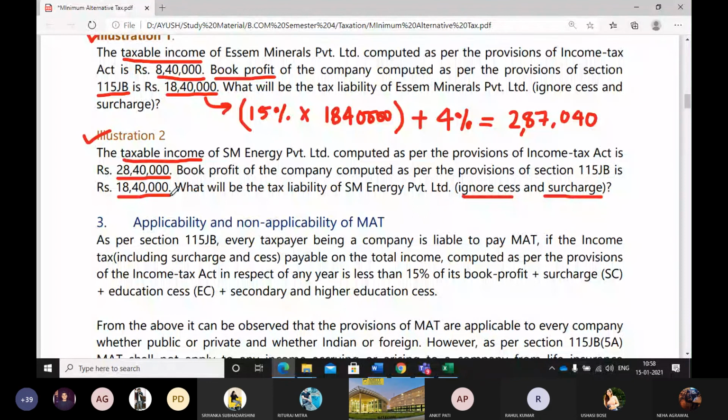Now you have to again compute what should be its tax under 115 JB. That is 15% of this. You have to compare that 15% part and the tax that you get under normal provision, that is 25% or 30% of 28,40,000. The higher of the two shall be considered as the tax liability of the company. Clear?